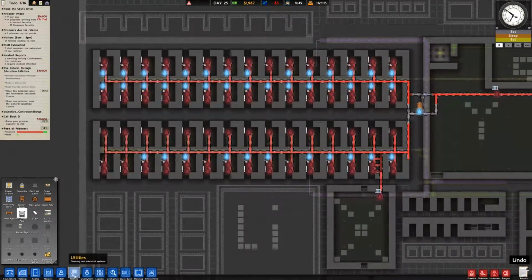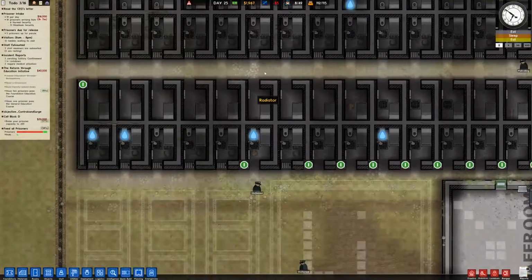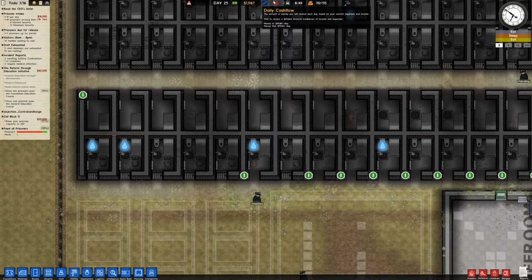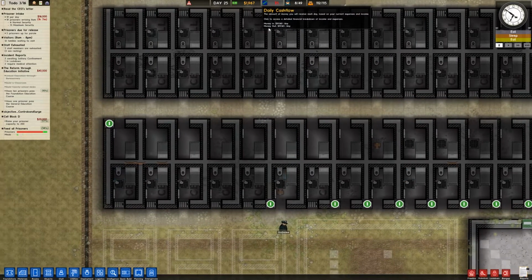Yeah. So I think because intake is so close, that's the answer to our money problems right here. In 1 hour, we should be clear. We should be clearly in the black at that point.